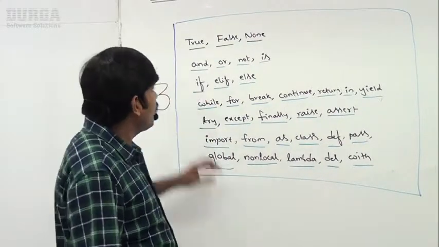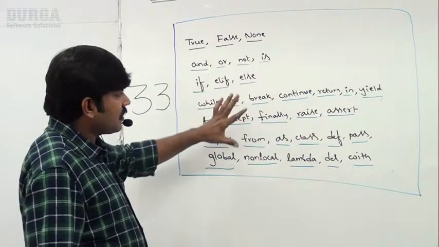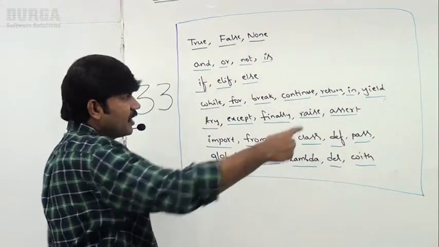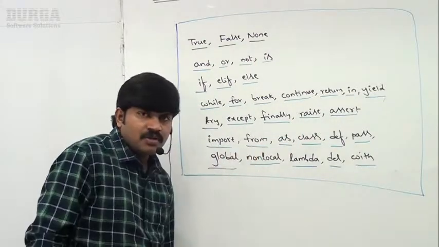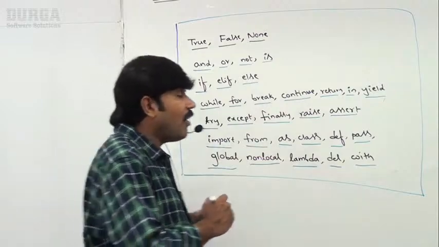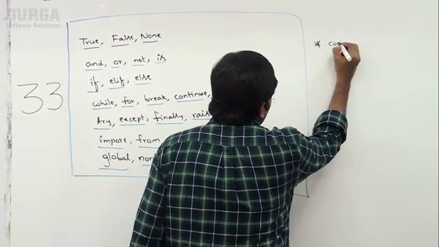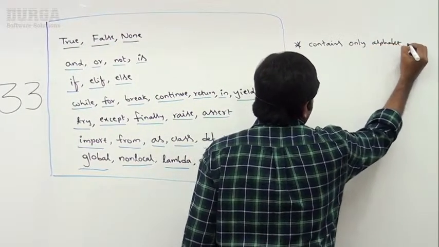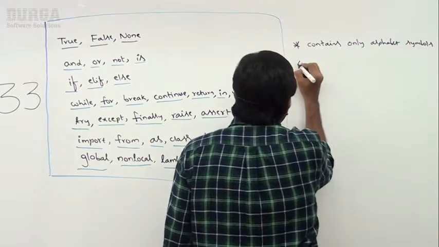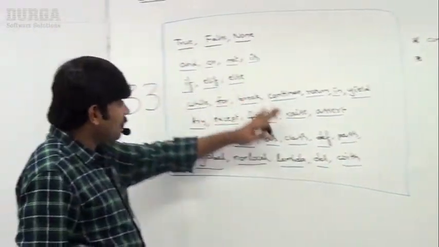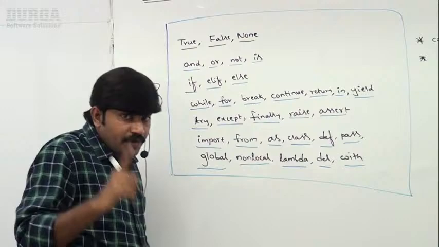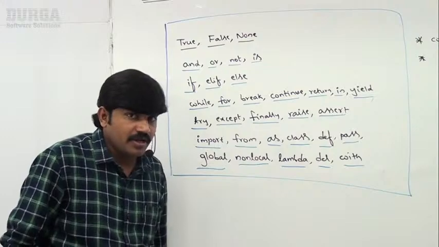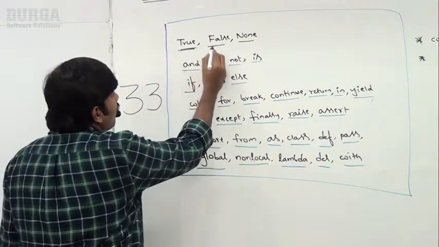So first, have you observed, right? Sir, all these 33 keywords in Python contain only alphabet symbols. You are never going to see any underscore symbol. You are never going to see any digits. So all 33 contain only alphabet symbols. Next, one more specialty is there. In these alphabet symbols also, everywhere you are seeing lowercase alphabet symbols only, but only 3, sir, are uppercase. True, False, None.